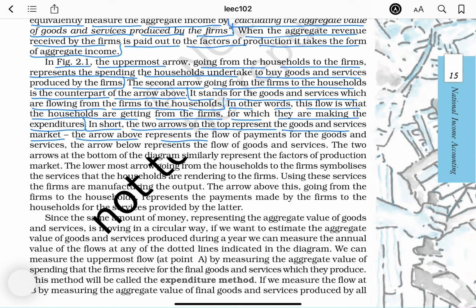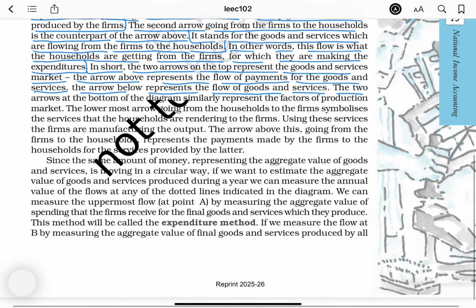The arrow above represents the flow of payments for the goods and services. The arrow below represents the flow of goods and services. The two arrows at the bottom of the diagram similarly represent the factors of production market. The lowermost arrow going from the households to the firms symbolizes the services that the households are rendering to the firms.